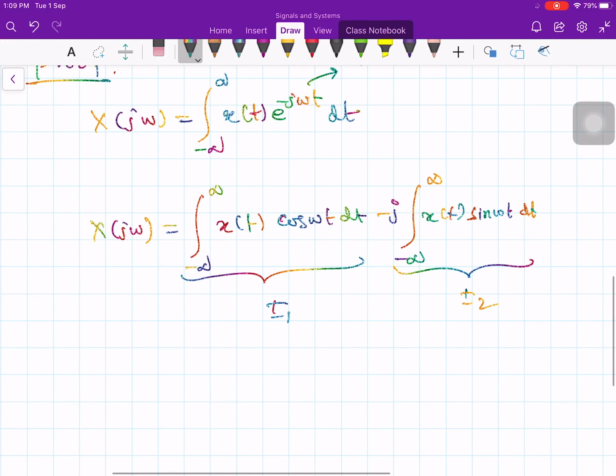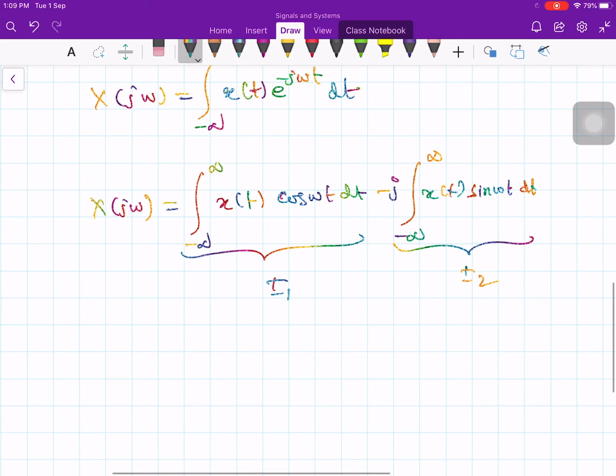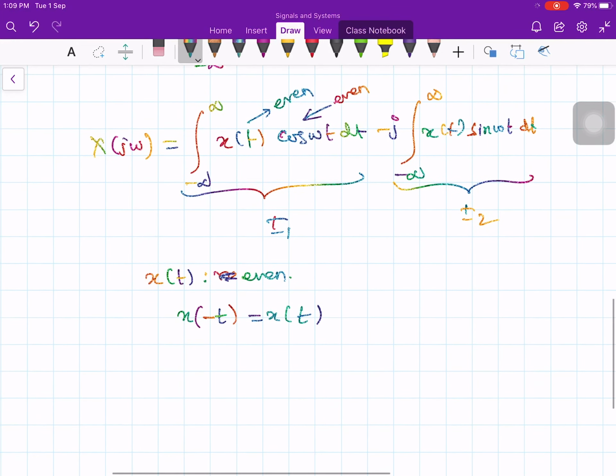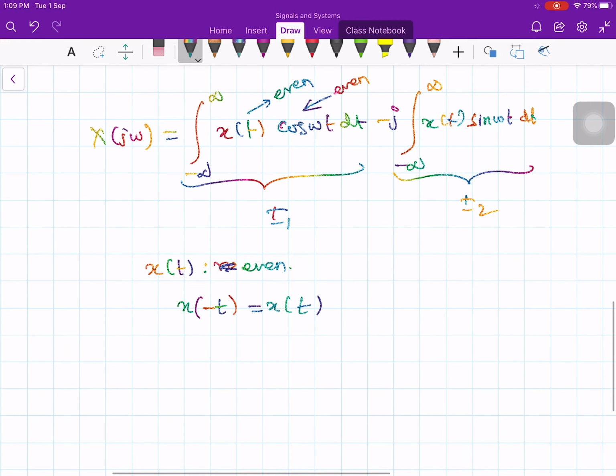Now consider two cases. The first one is, we said x of t is an even function. If it is even, we know the condition: x of minus t is equal to x of t. Therefore x of t is an even function and cos omega t is also an even function, right? So even times even, again it is even. So the whole thing is even. Therefore the product of x of t times cos omega t is also even.